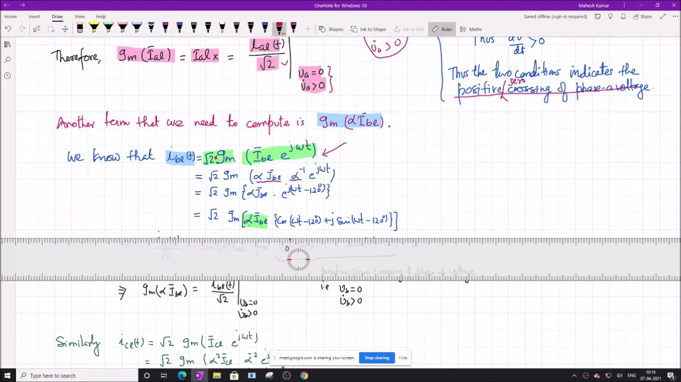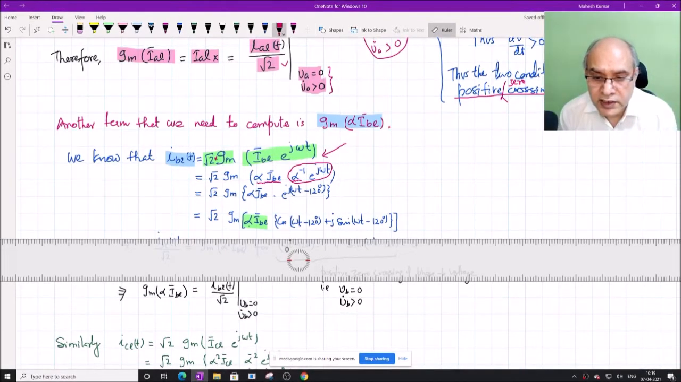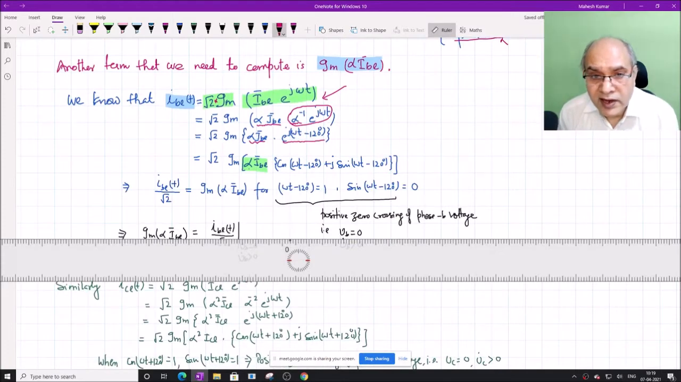So alpha to the power minus 1 is combined with this term, e to the power j omega t. If we combine these two together, it becomes e to the power j (omega t minus 120 degree), and this becomes alpha into I_BL. Now we are looking for imaginary of alpha I_BL, so we take this as common. This is in the form of cos and sine: cos(omega t minus 120 degree) plus j sine(omega t minus 120 degree).